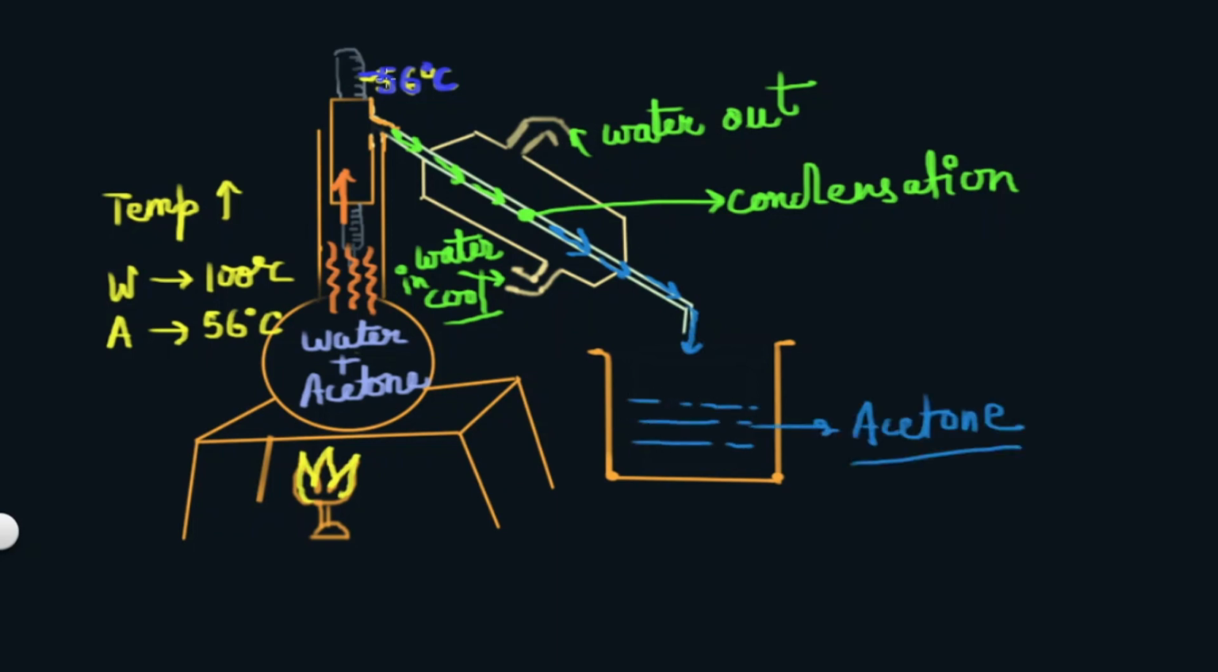After the collection of acetone in the beaker, the temperature would again start rising. This is the signal that all the acetone has been collected and removed from the mixture, and what is left inside the flask is only water. So we can stop the burner, and the process of distillation ends here.